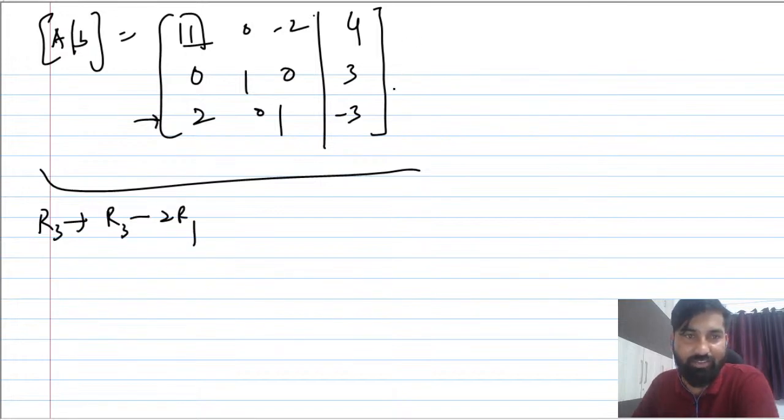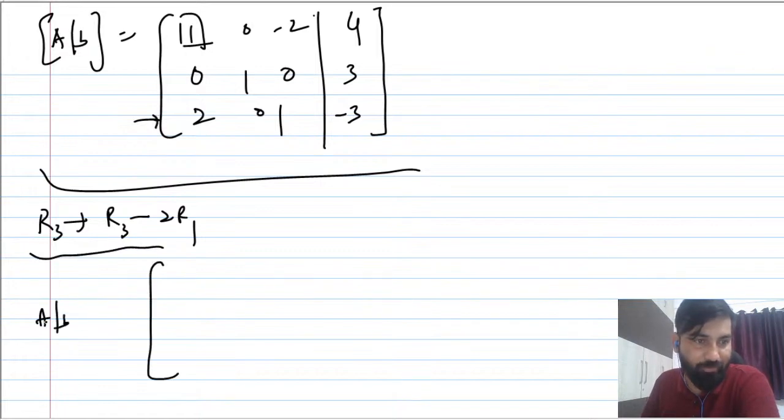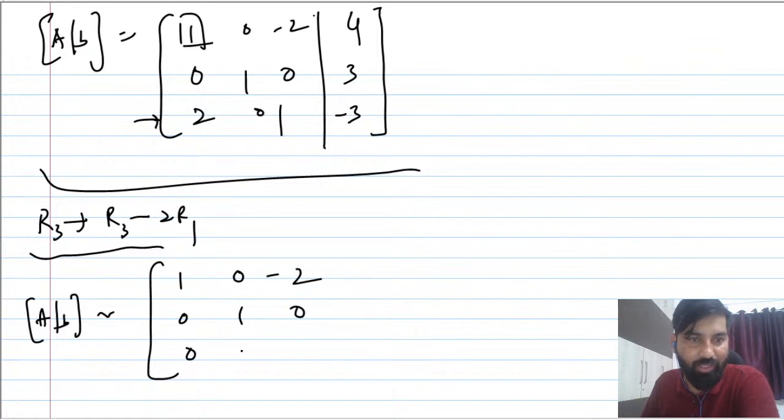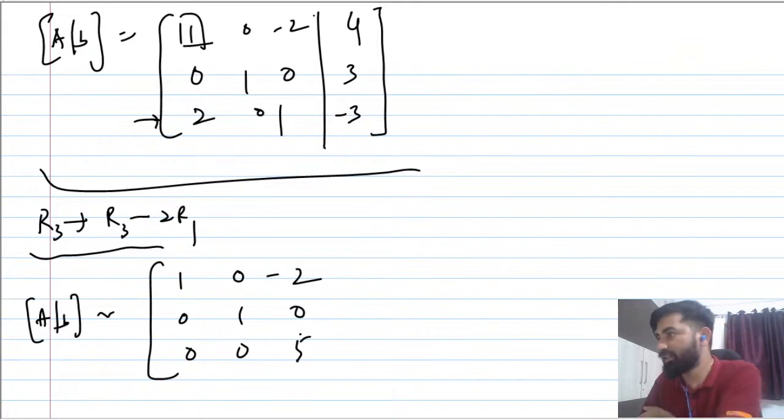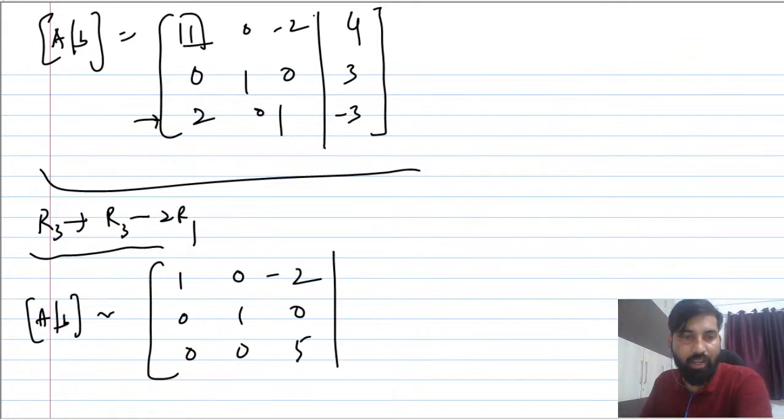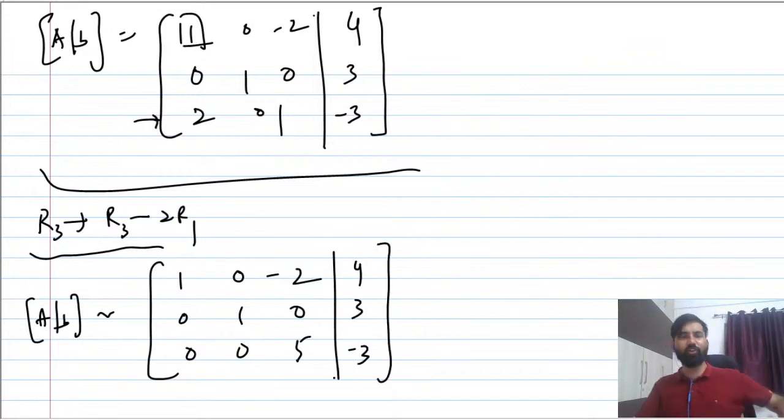After applying this row operation, A given B becomes 1 0 minus 2, and 0 1 0, and this becomes 0, and this is already 0. This one is 5, yes, it became 5. And the right side is 4 3 minus 3. So this is already in echelon form. This you have got.